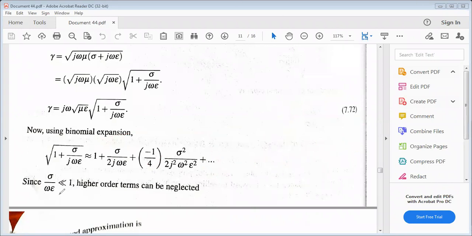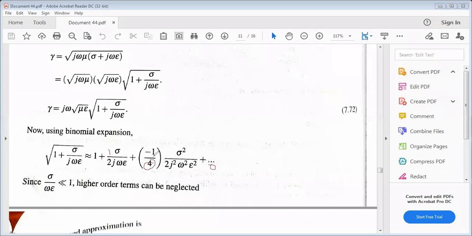Since sigma over omega epsilon is much less than 1, the higher order terms can be neglected. Why are the higher order terms neglected here? Because in the denominator we have 1 by n to the power 1, then 1 by n square. Whenever it is expanded, the denominator is quite dominating.